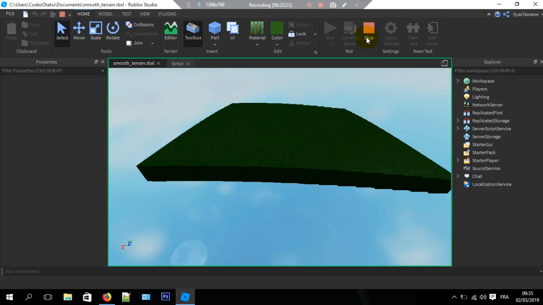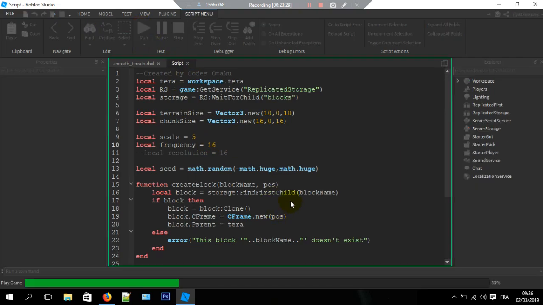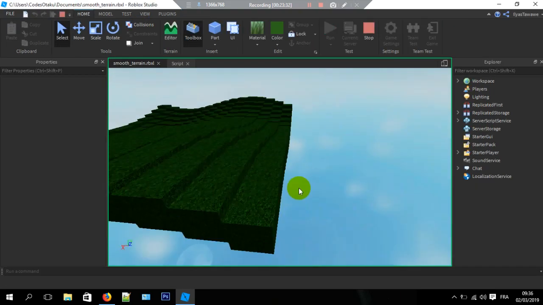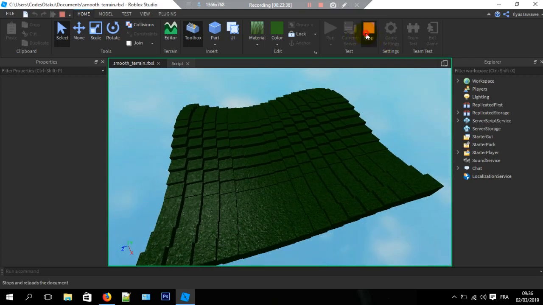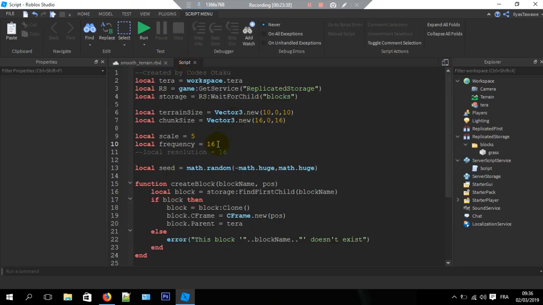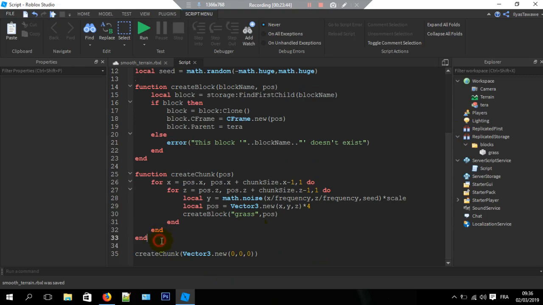And now you see, let's play with the frequency a little here. 16 for example, run, and as you see, you just play with these two values and you're getting several terrains. And now maybe it's time to begin with the function create terrain.